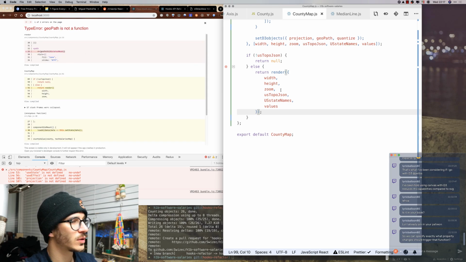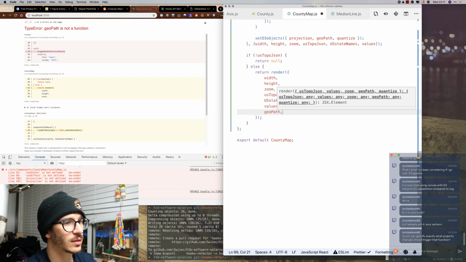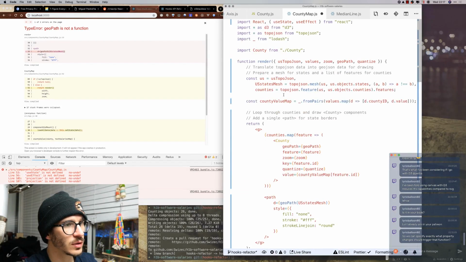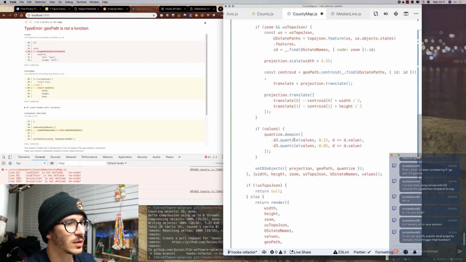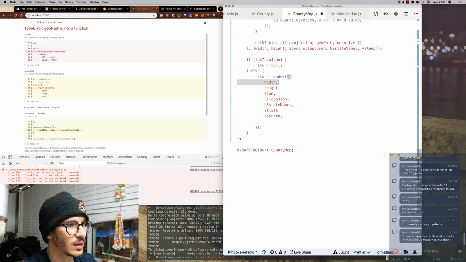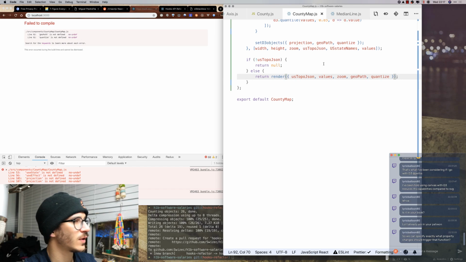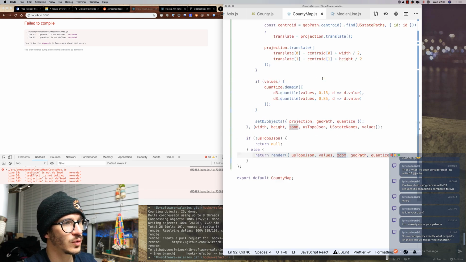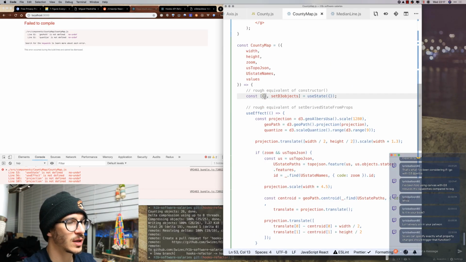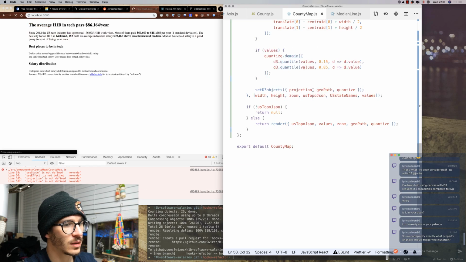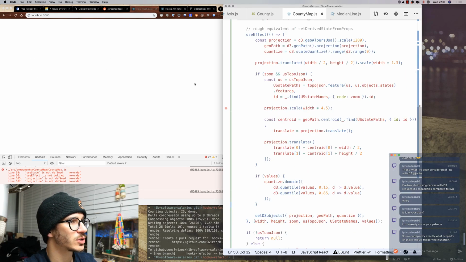We also are going to have to pass in the geopath, and what else does it need? So it uses, okay, actually let's just copy these guys. Does it use width and height? No, it does not. So we can pass these in here, and now it should render. Geopath is not defined, quantize is not defined. Where? On line 92. This is line 92, which means we have to actually also take them from here. So geopath and quantize. Does it take projection as well? It does not actually.